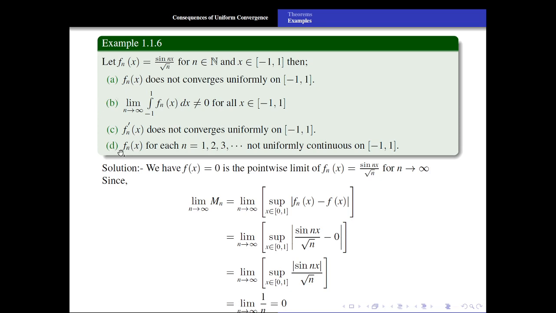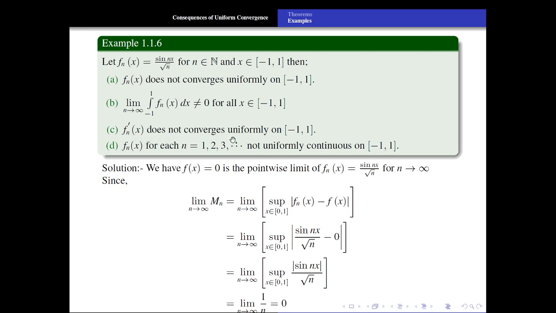Let us discuss about D. fn of x is not uniformly continuous. Here it is not about convergence, it is about uniform continuity. But we know that if we put n equal to 1, we get f1 of x equal to sin x, which is again uniformly continuous on the whole of R. So it is uniformly continuous on R, while the option says not. So this option is also an incorrect option.